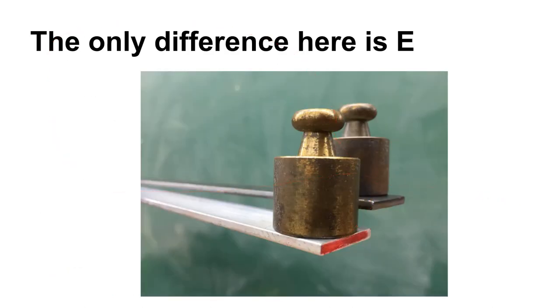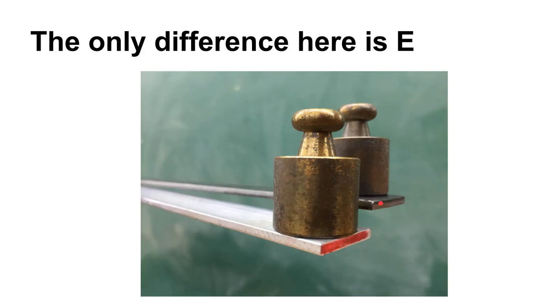All right, so hopefully you remember more than just this, but if you just think of one thing about E, it is this. This steel bar is the exact same dimension and shape, and it has the exact same load on it as this aluminum bar.